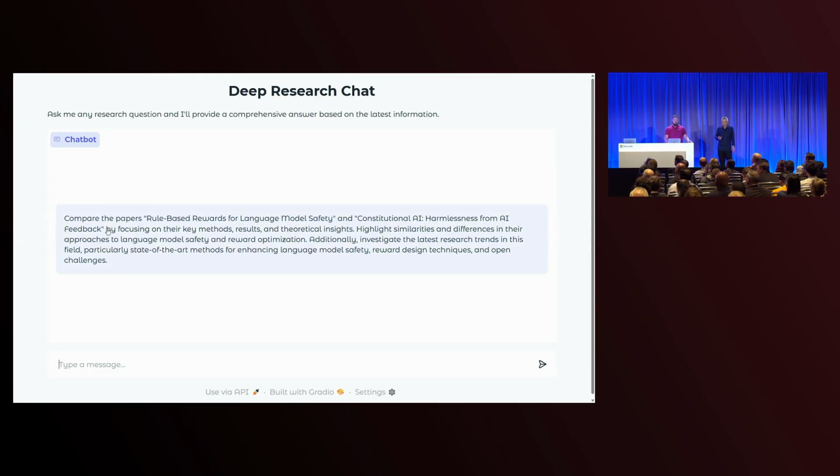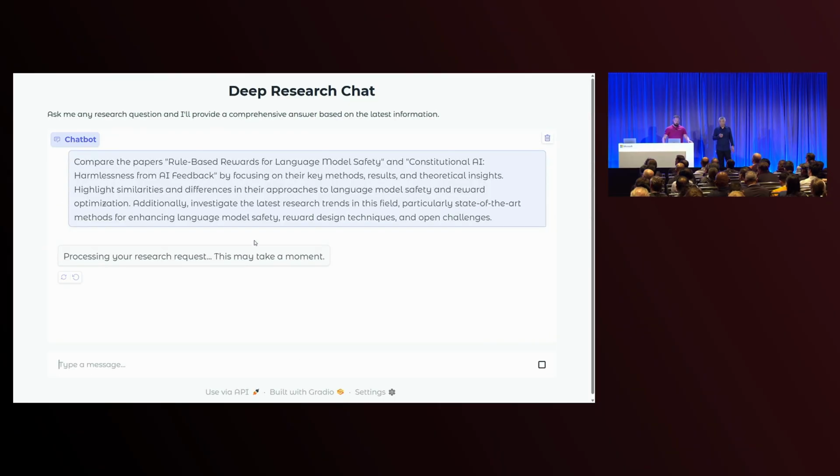So I'm going to ask the question, let's compare the papers, Rule-Based Rewards for Language Model Safety and Constitutional AI: Harmlessness from AI Feedback. I'm asking about these things. I want to find similarities and differences in these research papers. And it's going to use a variety of tools to go off and do that research, right? Might look at the math and the algorithms used for this particular work and compare the methodologies and how they perform, the similarities and differences, and then hopefully we'll have a strong research result at the end of the show.